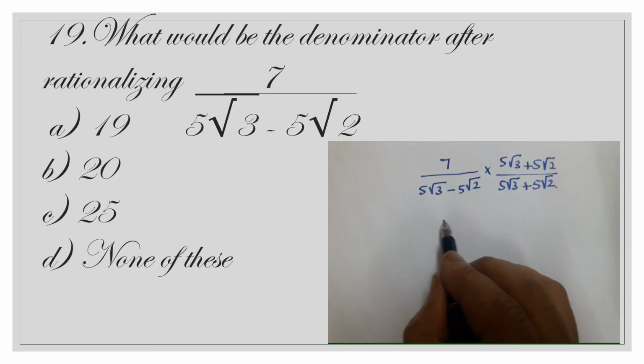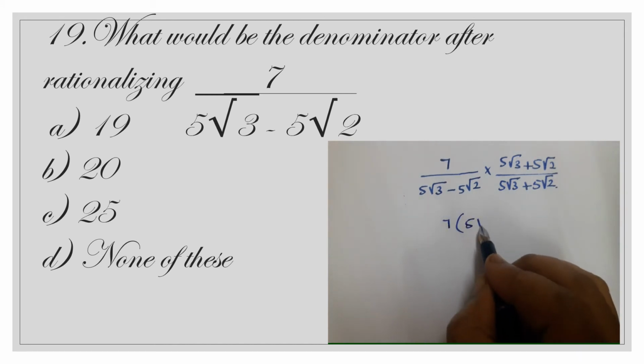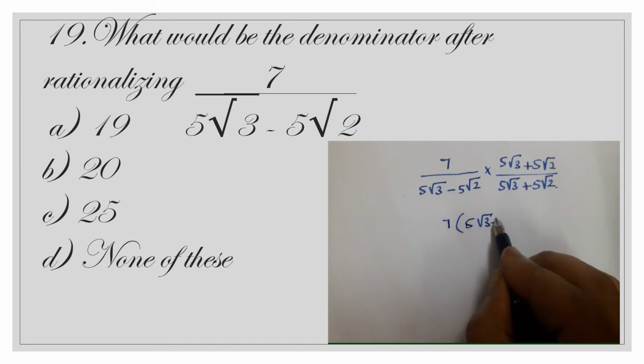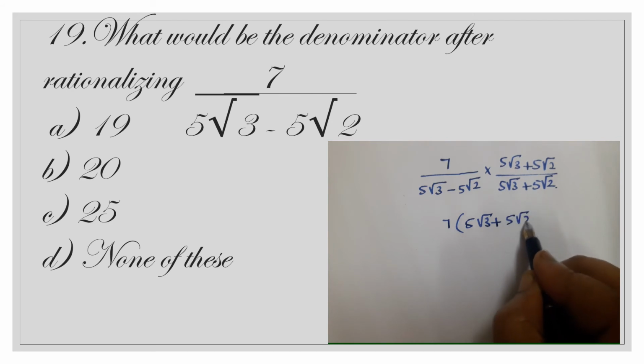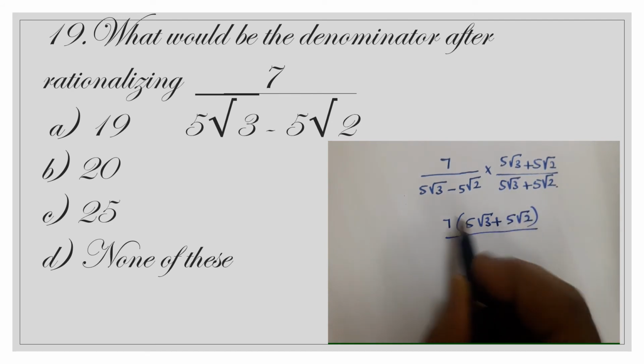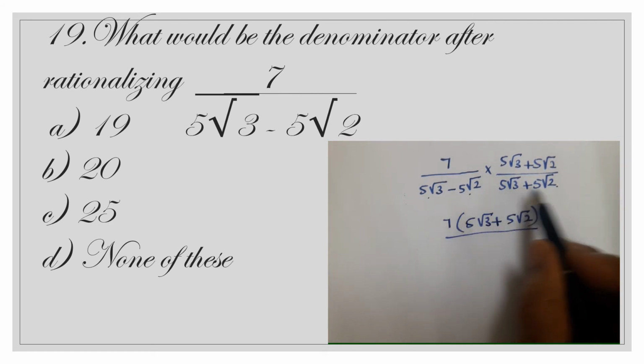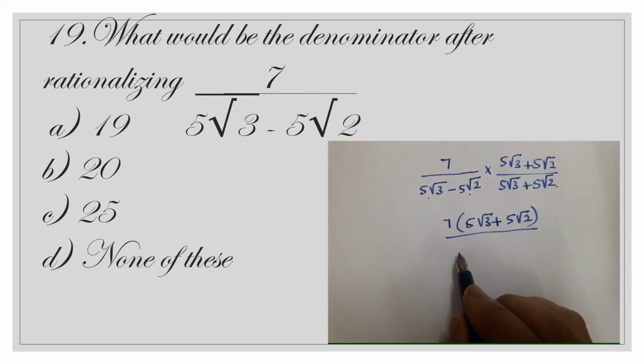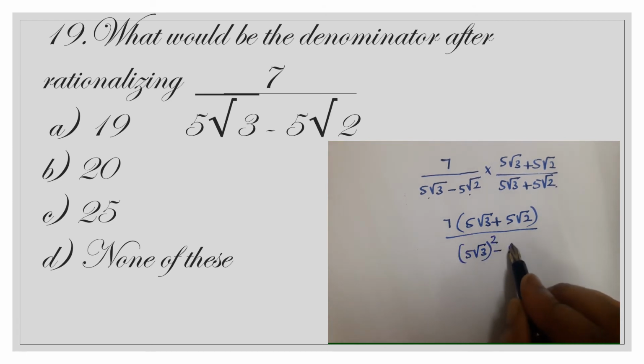When we multiply these two, 7 × (5√3 + 5√2) divided by (a − b)(a + b), that is a² − b². So (5√3)² − (5√2)².